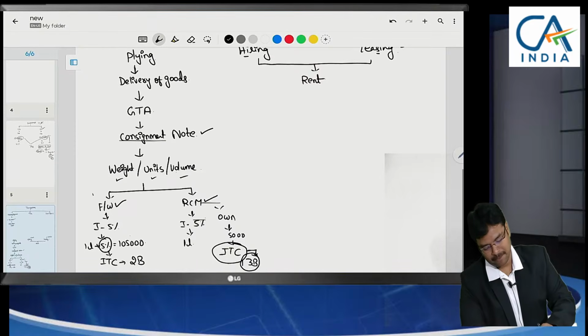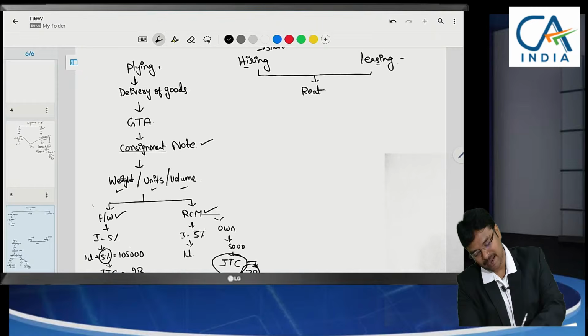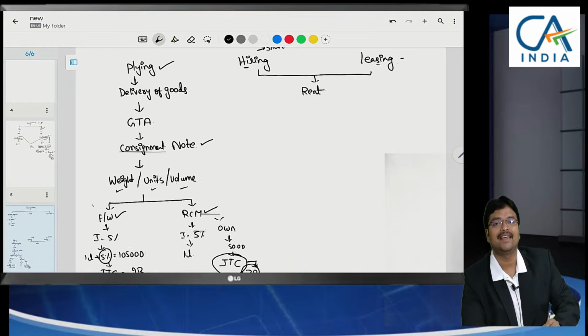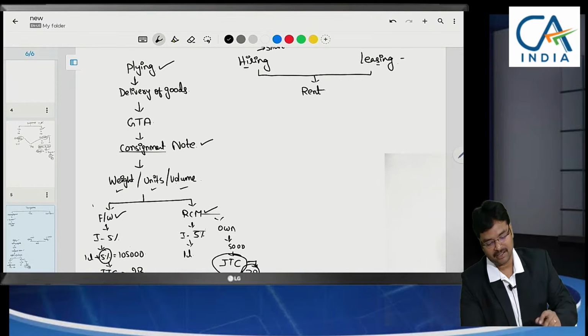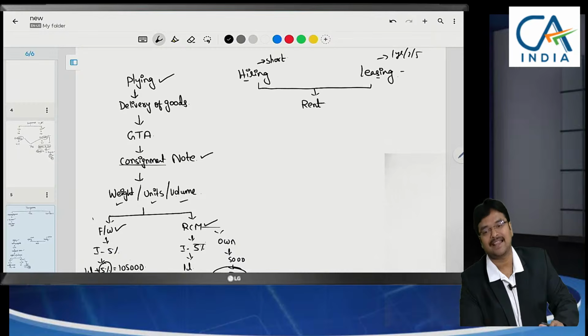We have to make payment and claim ITC. So this was regarding plying of goods carriages. Here delivery of goods is important. The nature of the vehicle, how he is transporting, is not relevant for us. That will be called plying of goods carriages. This concept is very important to suggest to our clients also. That's why I am focusing more.